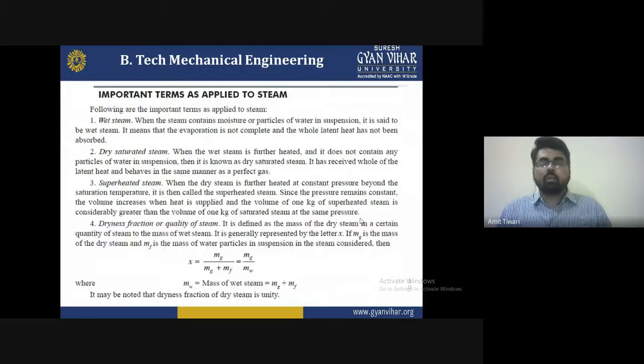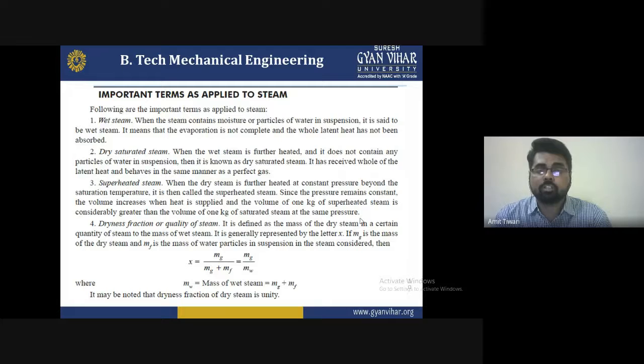Now the important terms as applied to steam. What are the different terms used for steam? It is most important to understand the different types of steam, which are as follows. The first is wet steam. Wet steam means that when the steam contains moisture or particles of water in suspension, it is said to be wet steam.